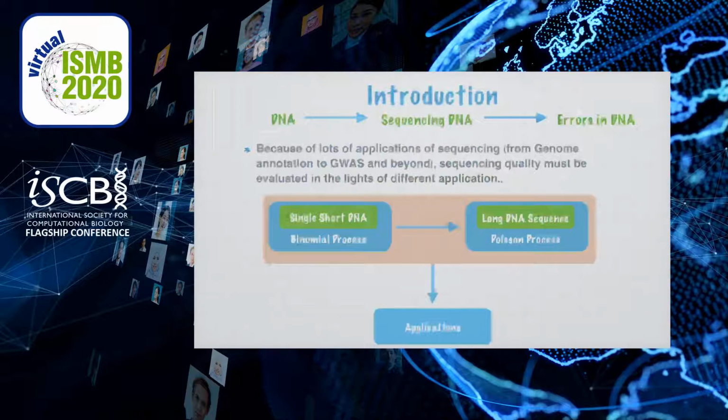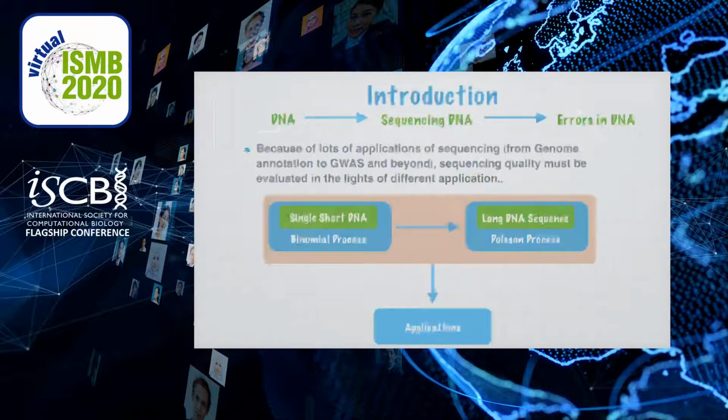Apart from parallelism and high throughput, NGS are more prone to errors than the Sanger sequencing method, and therefore sequencing quality is another major factor in studies such as GWAS. Because of lots of applications, sequencing quality must be evaluated in the light of different applications.